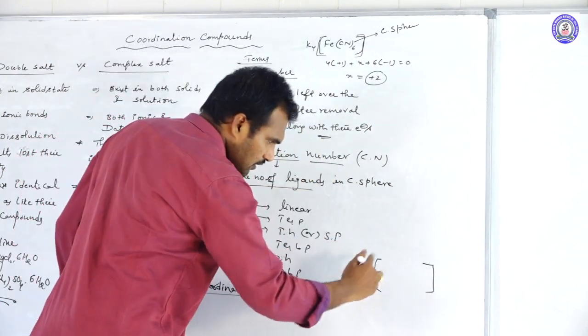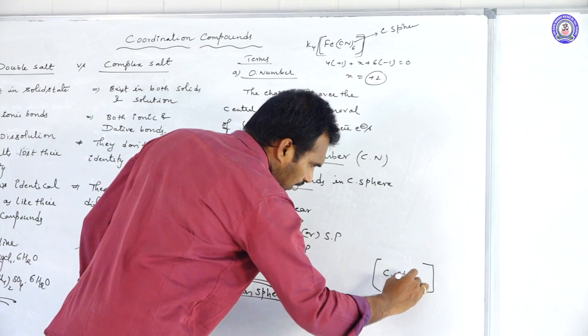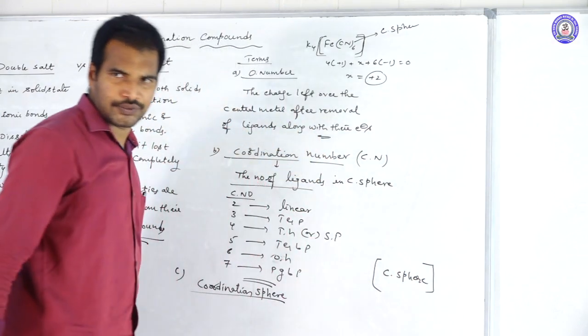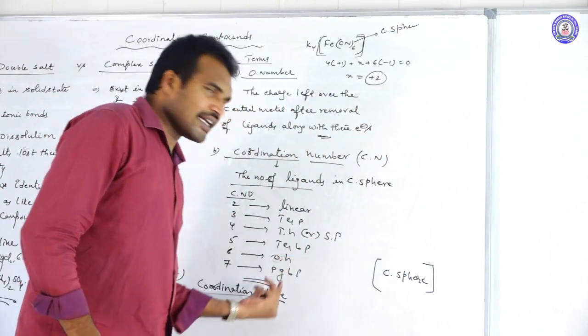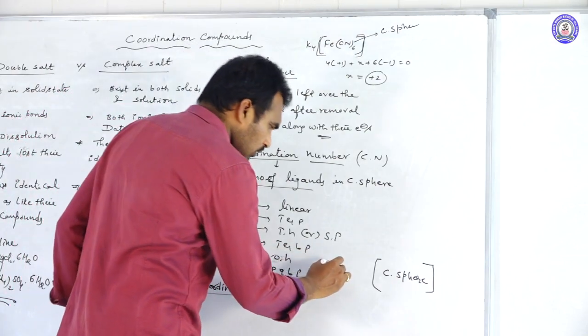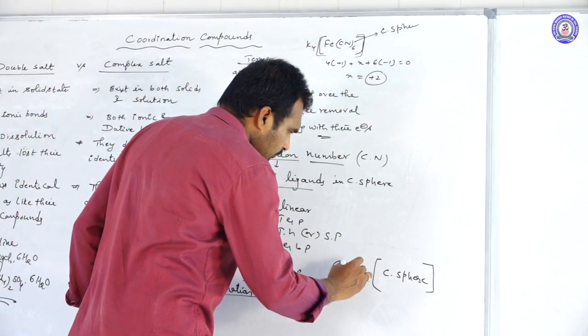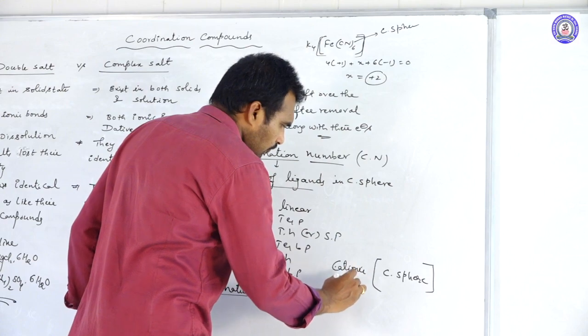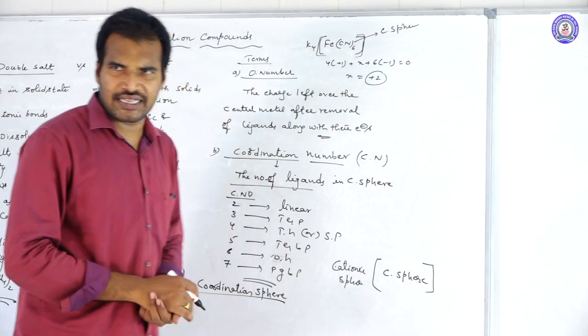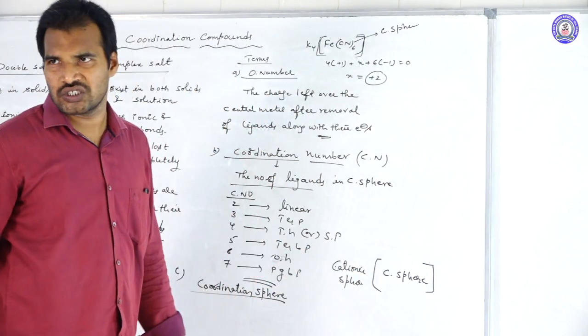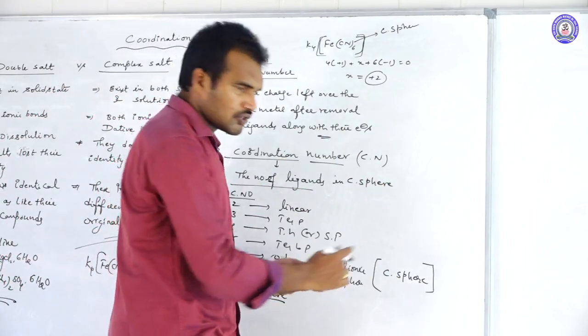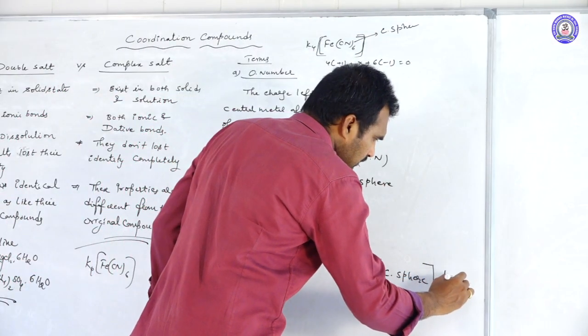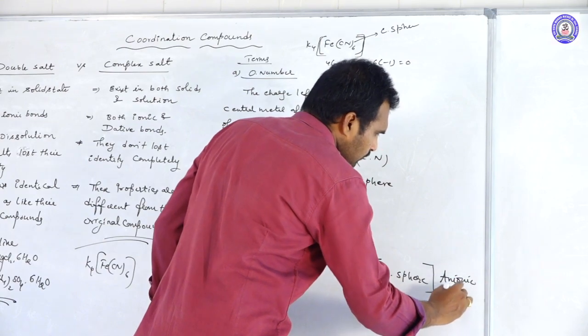The species present within the square bracket we call the coordination sphere. The left side of the coordination sphere we call the cationic sphere, where cations are present. The right side of the coordination sphere is the anionic sphere, if there are any anions.